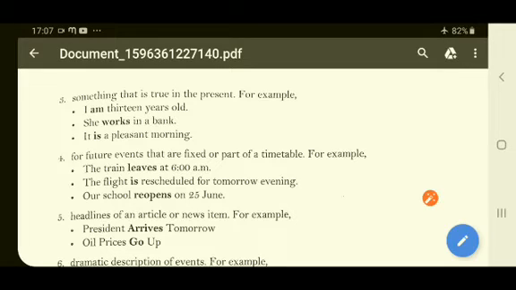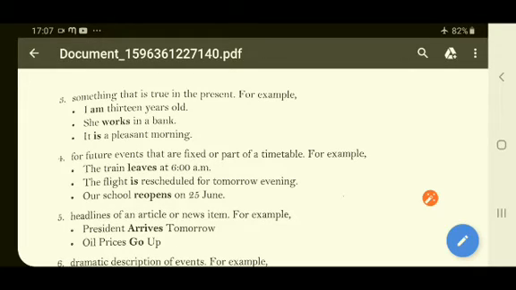The second example is: the flight is rescheduled for tomorrow evening. So the flight is rescheduled for tomorrow evening. It means that we are talking about the near future.